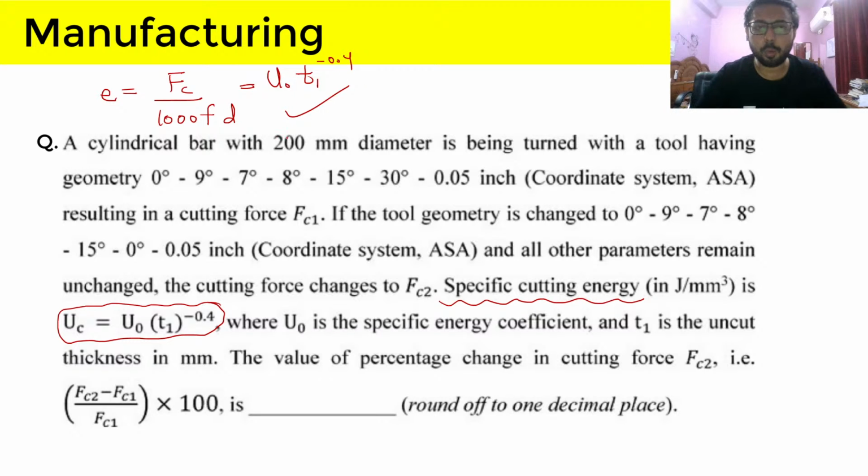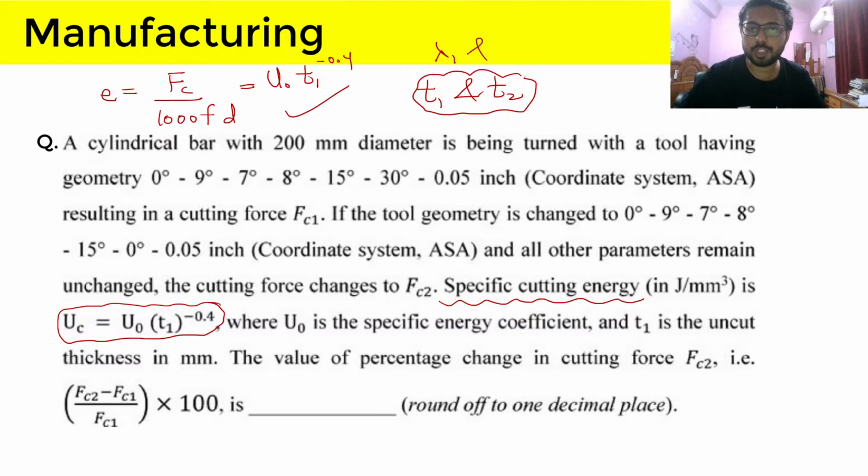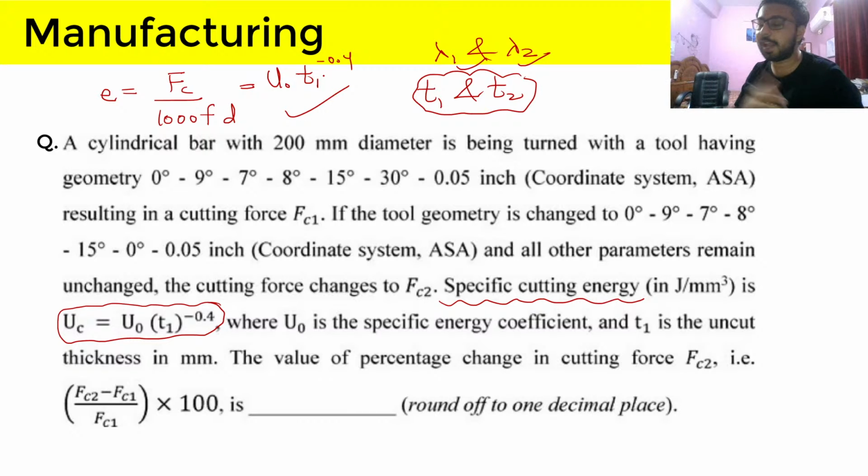So we related both of these formulas, and we saw that the two values of thickness T1 and T2 are not given, but two values of approach angle are given. So we converted the uncut chip thickness value to approach angle value, because we know that T is equal to F sine lambda. We used that to find a relation between cutting force and approach angle.